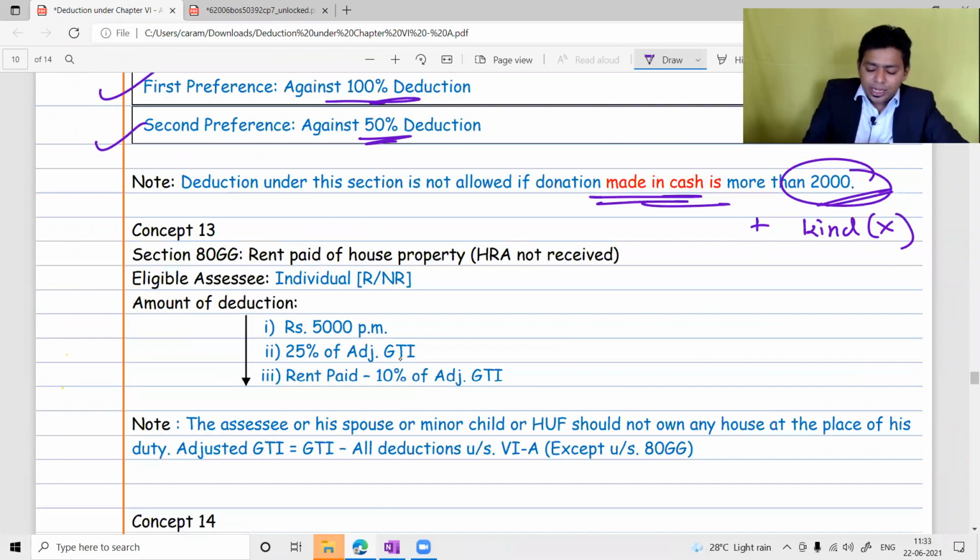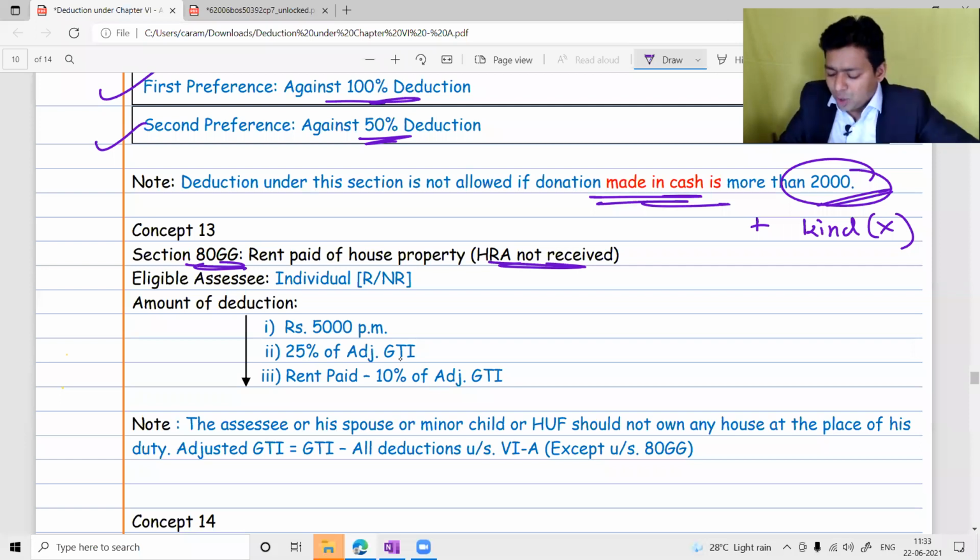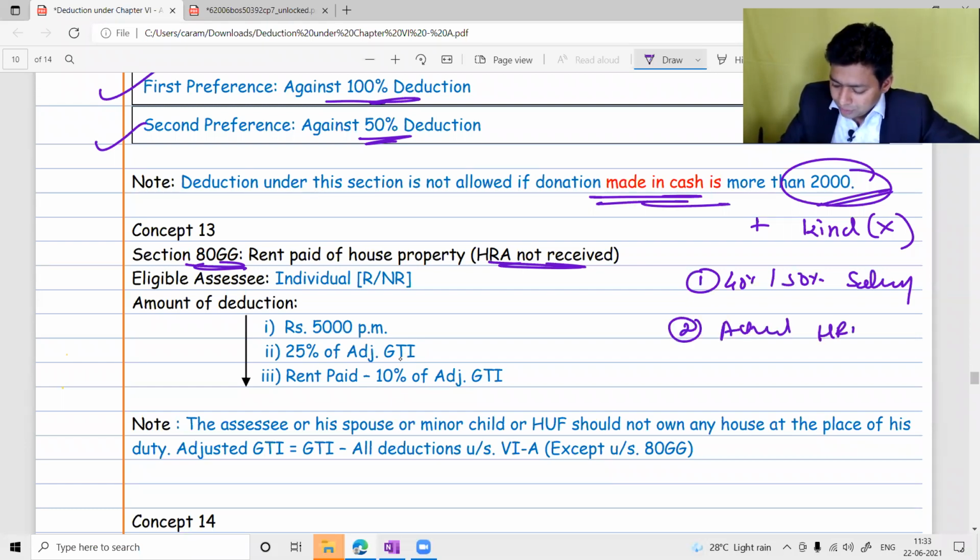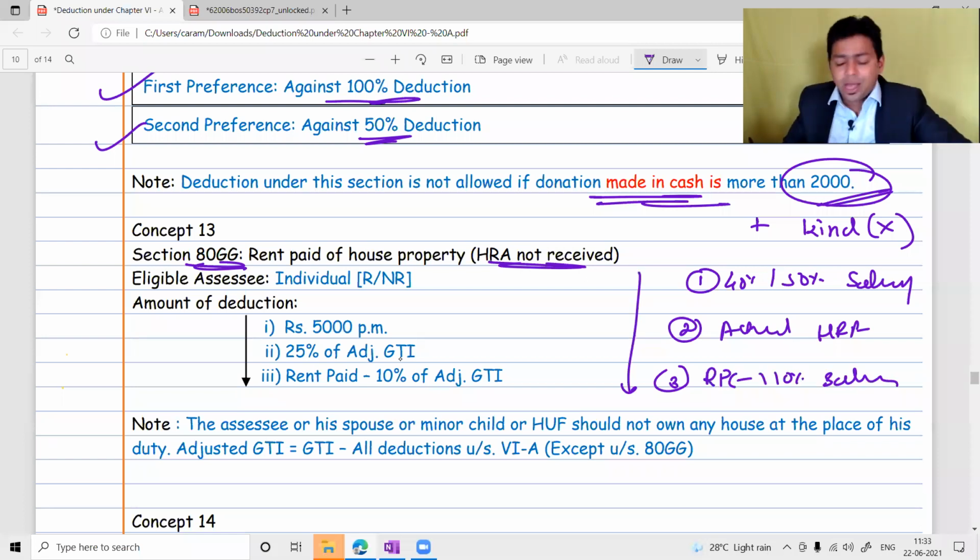Apart from that, we have 80GG in this series. It is almost like HRA. If you remember HRA exemption under section 10(13A), it is the least of: 40% or 50% of salary; second, actual HRA received; third, rent paid minus 10% of salary. Whichever is lower, and salary here means basic salary plus DA in terms plus turnover commission for the relevant period.